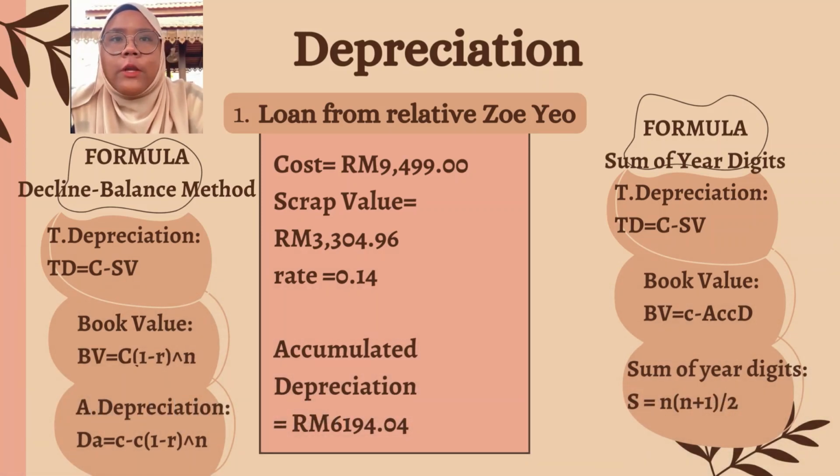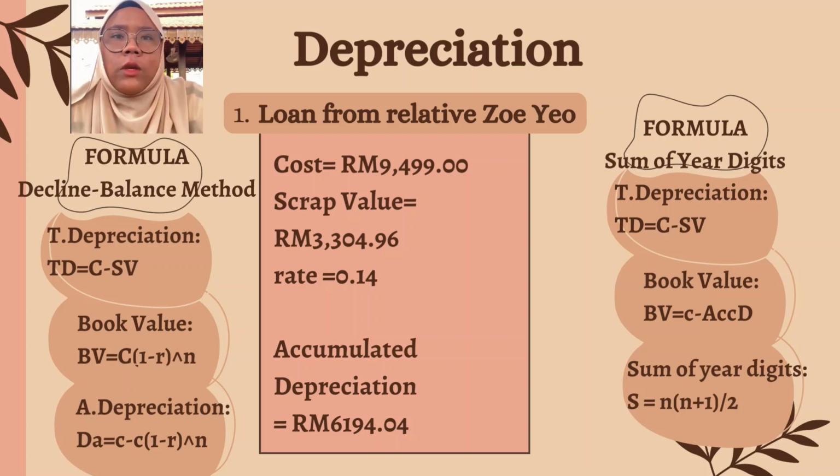Now I will talk about depreciation of one of our machines in Pandora, which is the Daja laser marking machine S4 metal nameplate engraver for jewelry stainless steel portable engraving industry desktop, with the cost of 9,499 ringgit. The scrap value is calculated as 3,304 ringgit and 96 cents for 7 years with the rate of depreciation of 14%.